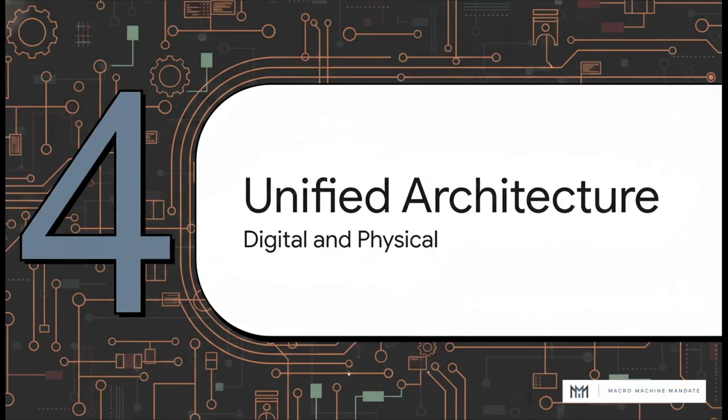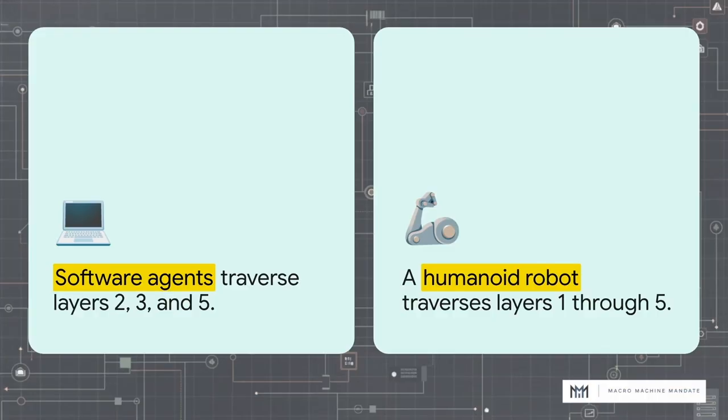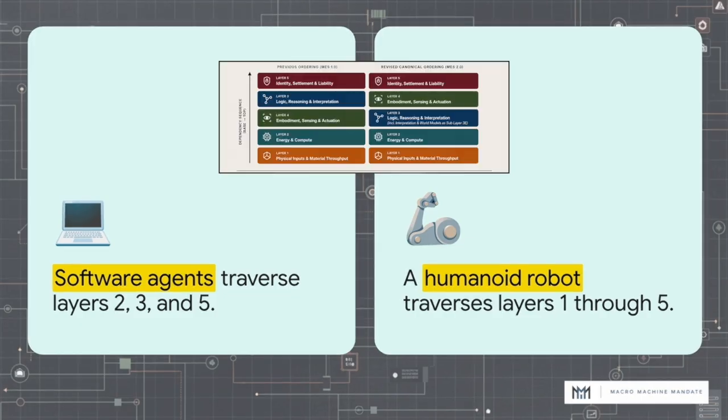Section 4. One unified architecture. Now, the primary achievement of this revision is a total game changer for allocators and analysts. We now have one single unified architecture that explains both the digital and the physical machine economy. Let's look at the two archetypes that matter most right now. Take a pure software agent. It draws on energy and compute at layer 2, moves up to logic and reasoning at layer 3, and then skips right to identity and settlement at layer 5 to act in the world. It completely bypasses the physical embodiment layer.